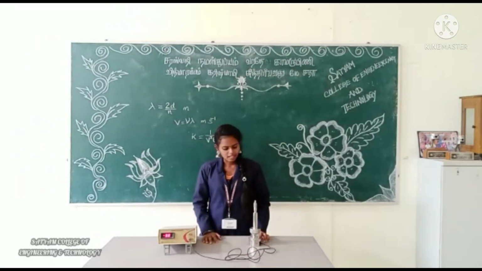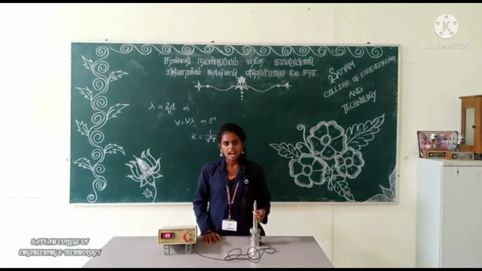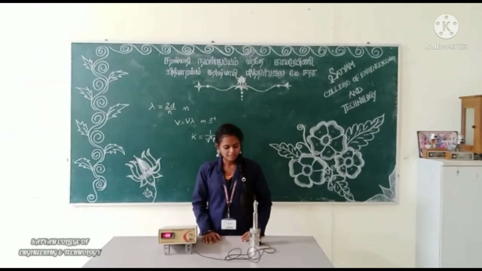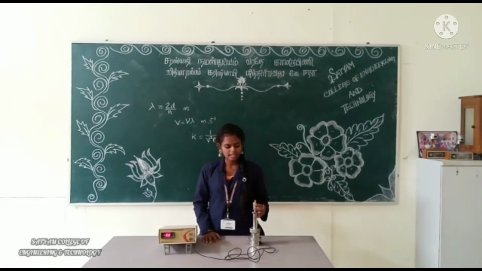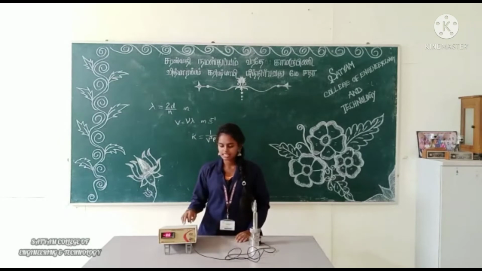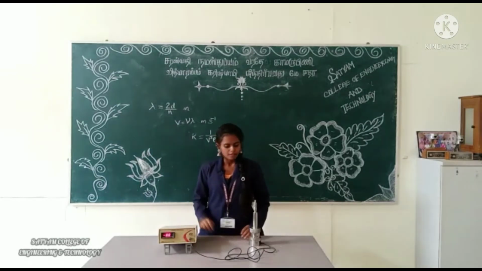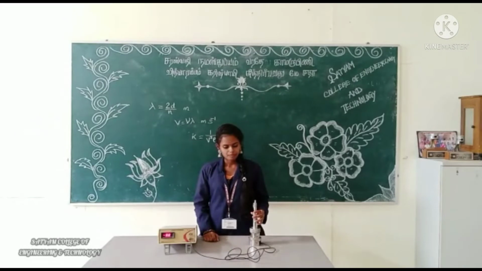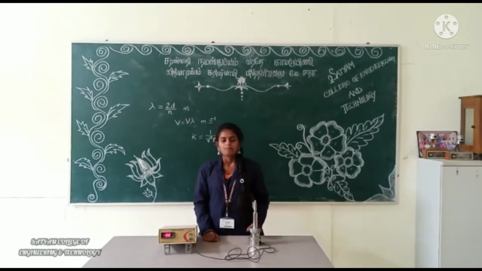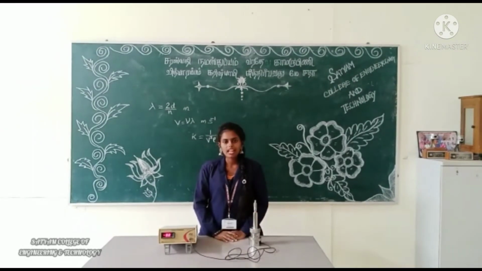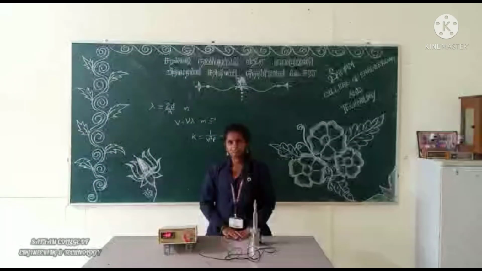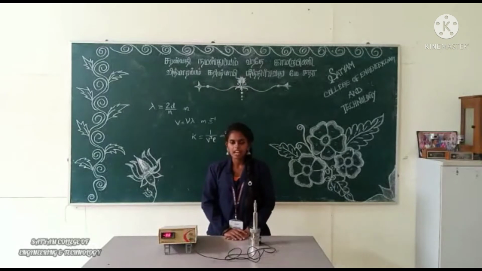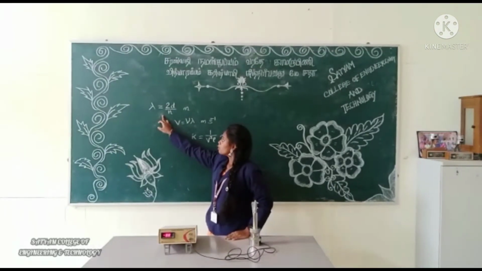The measuring shell contains two scales. One is the head scale, another one is the pitch scale. When we rotate the head scale 5 times, there is a change in the ultrasonic interferometer value. We have to note the values and repeat this process 4 times and note the values. To calculate the wavelength of the ultrasonic wave, lambda is equal to 2d by n.